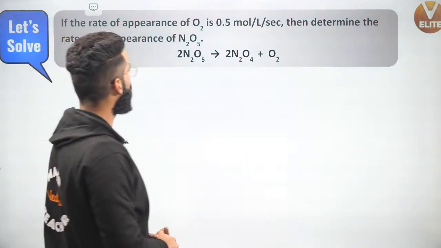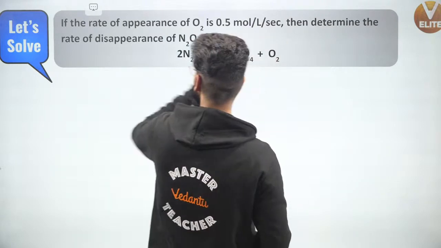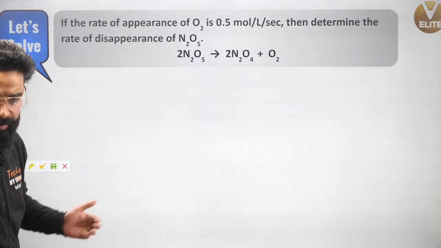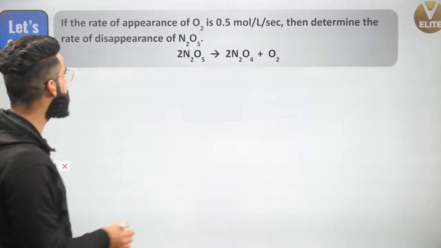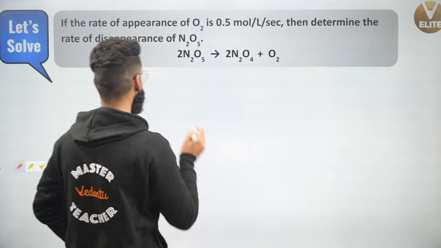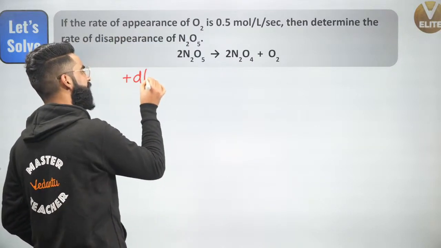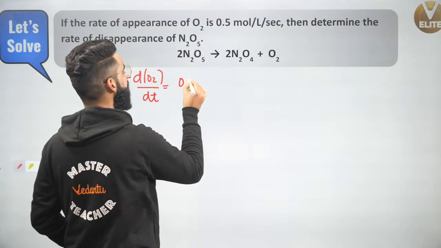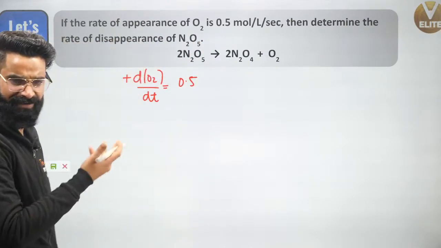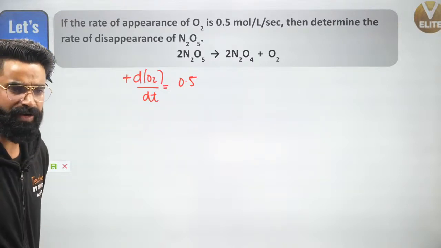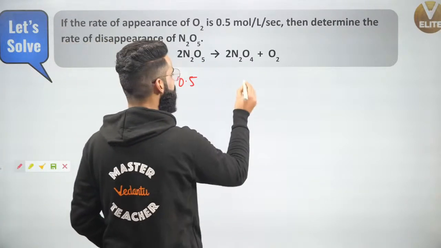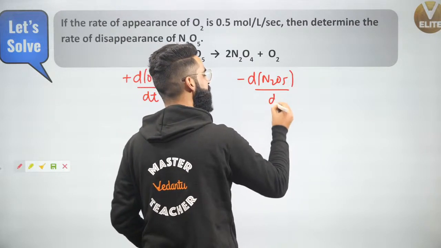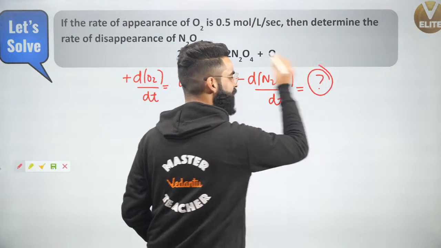If the rate of appearance of O2 is 0.5 moles per liter per second, then determine the rate of disappearance of N2O5. Again, a very simple and ordinary question, guys. First of all, how do I represent the rate of appearance of O2? It's going to be plus d of O2 divided by dt. We are supposed to calculate the rate of disappearance of N2O5, which is minus d of N2O5 divided by dt.